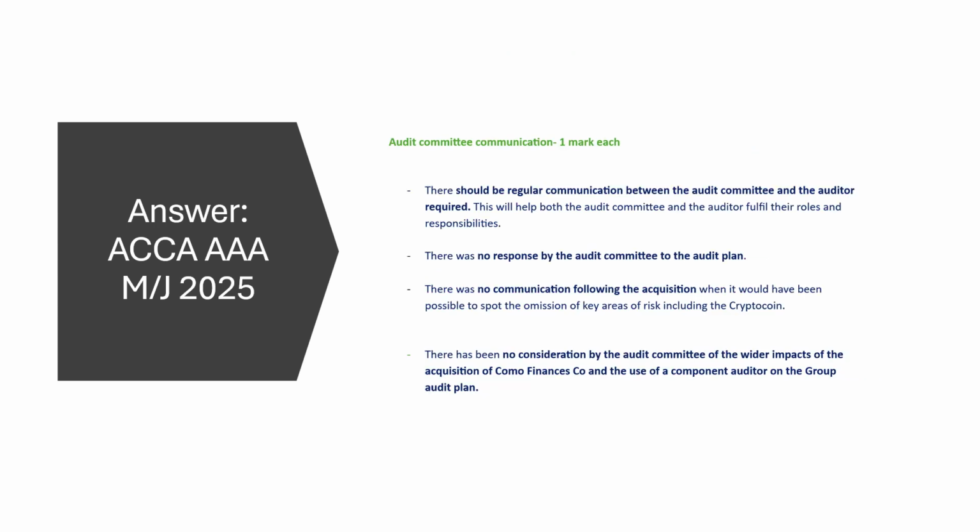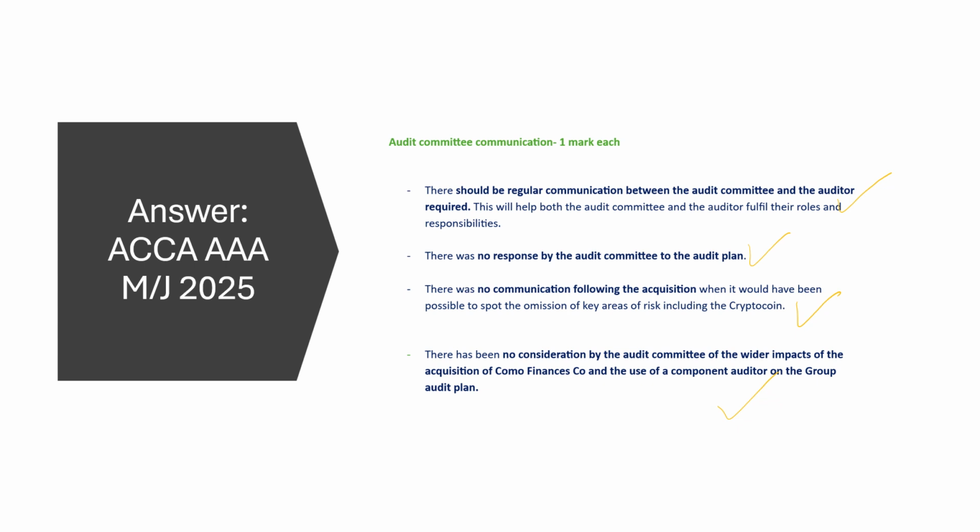Getting some additional easy marks, we get a mark for saying that there should be regular communication between the audit committee and the auditors, and that does not seem to have happened. There was no response by the audit committee to the audit plan. There was no communication after the acquisition. There was no consideration of the wider impacts of the acquisition of Como Finances and the use of a component auditor. Remember, from an external auditor's perspective, the use of the work of a component auditor increases risk, and then again, like a circle, it affects my plan, risks, further work, etc.